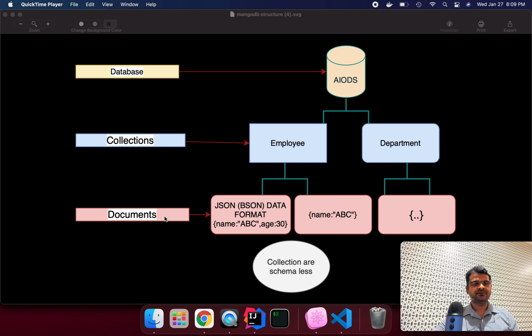A document is basically a unique record represented in the employee collection. We can say it is like the employee table in a relational database. So this is the database name, this collection is similar to a table name, and a document is one record. And they are very flexible because we are saying JSON, right? JSON is very flexible. You can have one field or more than one field, or nested format. So collections are schemaless, basically, and that is the key thing here.